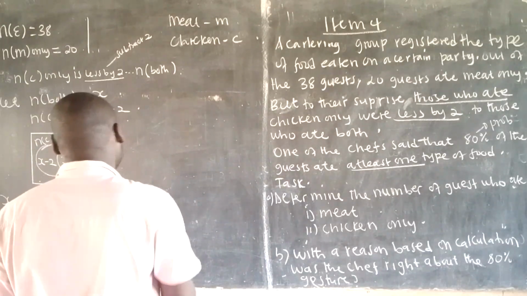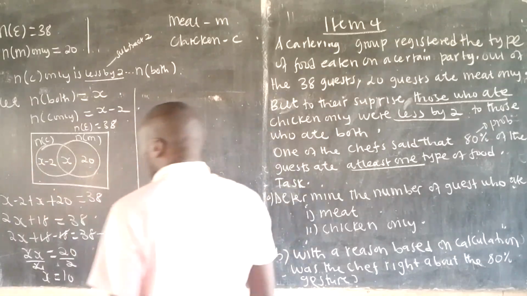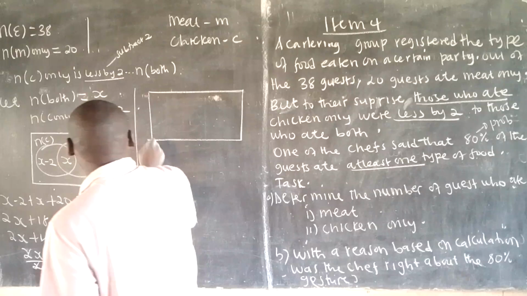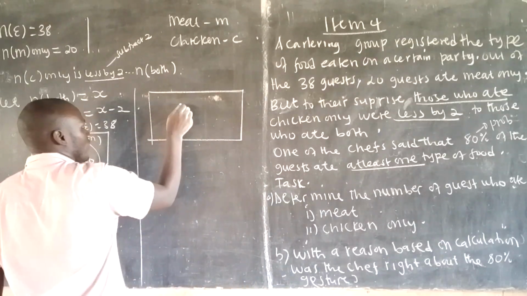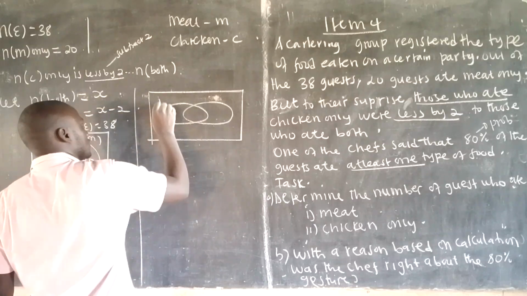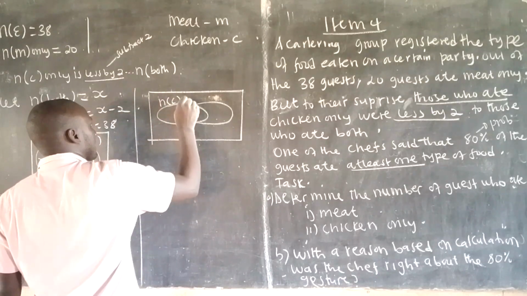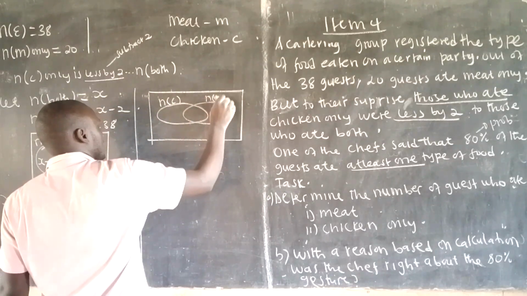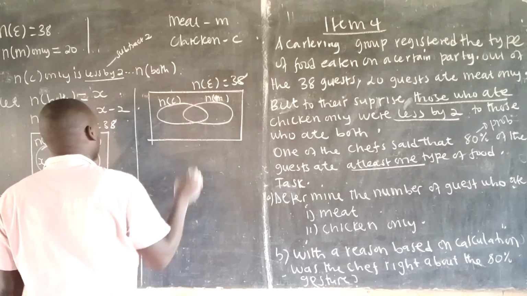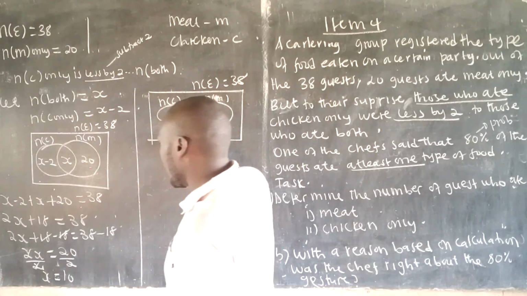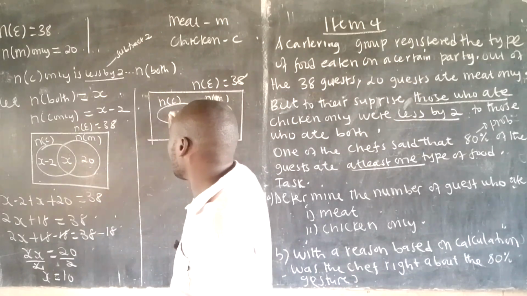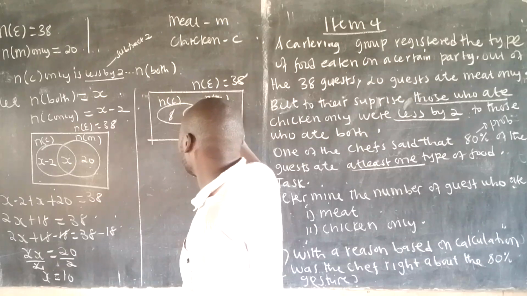Since you have x as 10, you can now redraw your Venn diagram such that you can easily answer the next questions. So I'll draw my Venn diagram here. This is the number in chicken, number in meat, number in the universal, the 38. Now, the number in the middle here is x, which is 10. Here it is x minus 2, 10 minus 2, that will be 8. Here, meat only is 20.